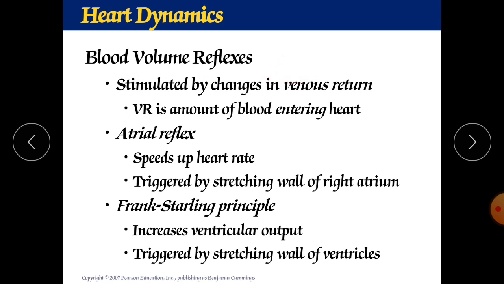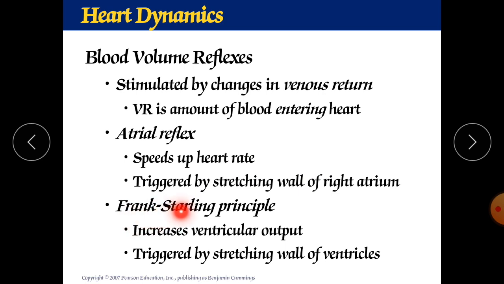Blood volume reflexes are engaged by changes in the venous return, meaning how much blood is coming from your various veins: the inferior vena cava, superior vena cava, and coronary sinus. Venous return is the amount of blood entering your heart, into your right atrium. The atrial reflex always speeds up your heart rate, and it is triggered by the stretching of the wall of the right atrium.